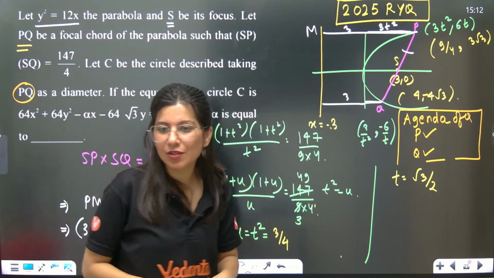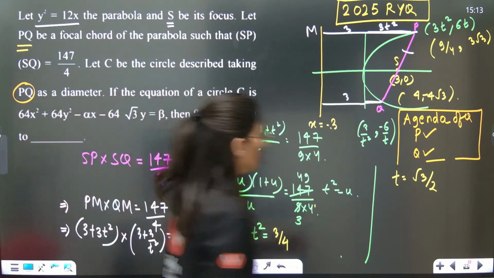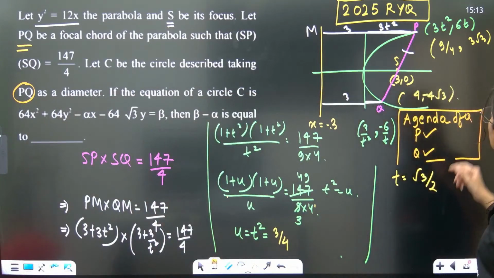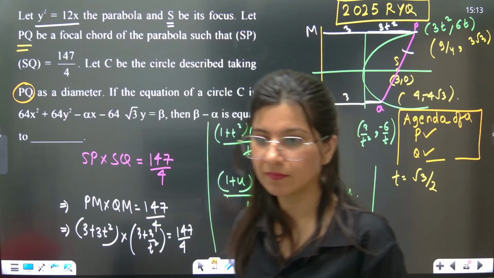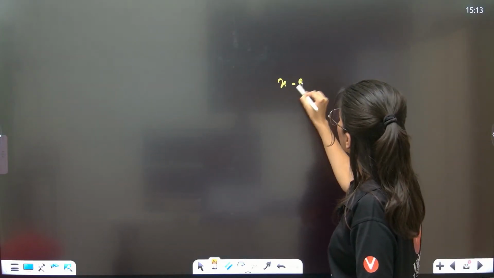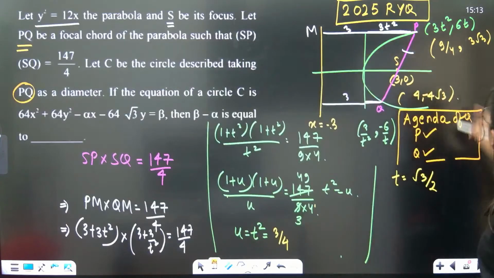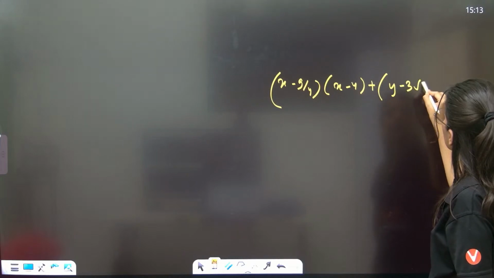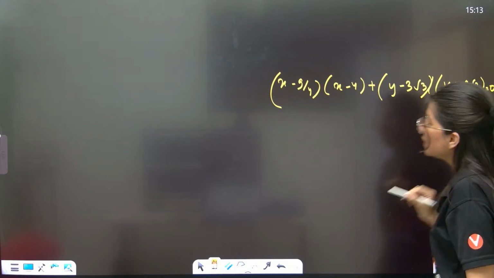You can write the equation of circle, right? Write the equation of the circle. Right, so x minus 9 by 4, x minus 4 plus, go back, y minus 3 root 3 and y plus 4 root 3 is equal to 0.